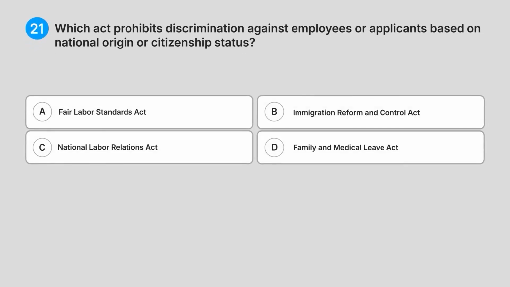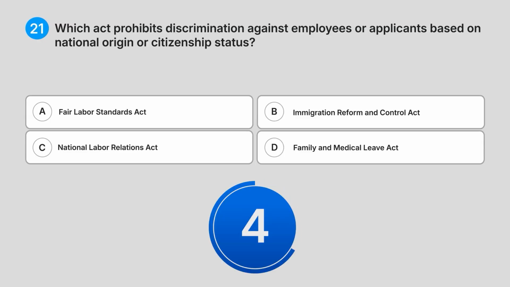21. Which act prohibits discrimination against employees or applicants based on national origin or citizenship status? A. Fair Labor Standards Act. B. Immigration Reform and Control Act. C. National Labour Relations Act. D. Family and Medical Leave Act. Do you know the answer?